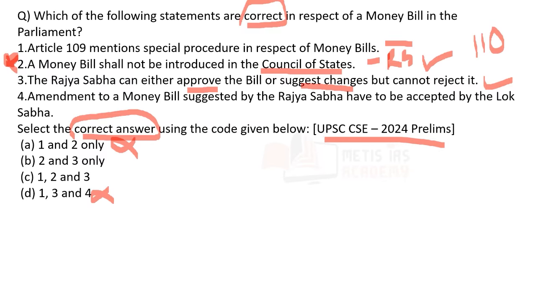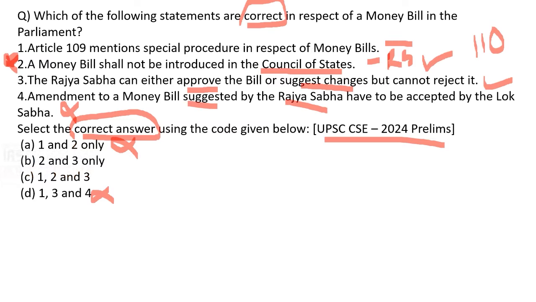Now, coming to the fourth statement, amendment to a money bill suggested by Rajya Sabha has to be accepted by the Lok Sabha. Is it the case? No. In case of money bill, this is not the case. That is, if the Lok Sabha accepts the amendment suggested by Rajya Sabha, it is well and good. But if it is not accepted by Lok Sabha, is there a problem? No, there is no problem in not accepting the amendment suggested by the Rajya Sabha.